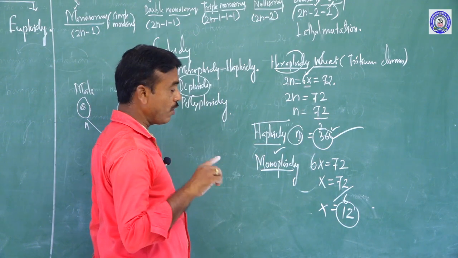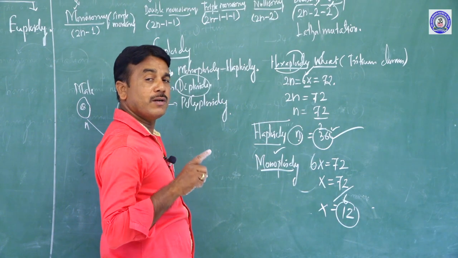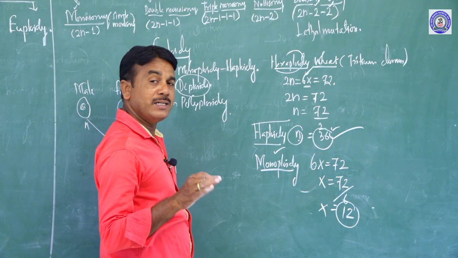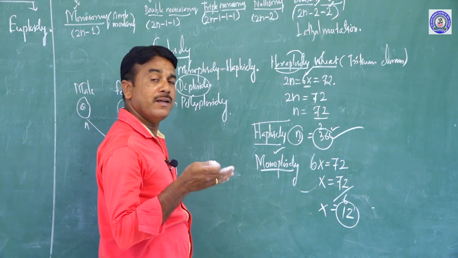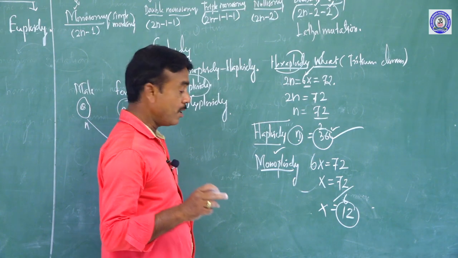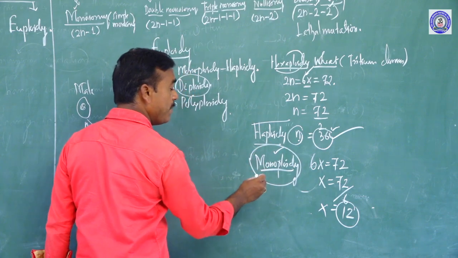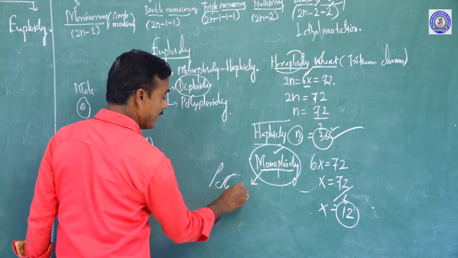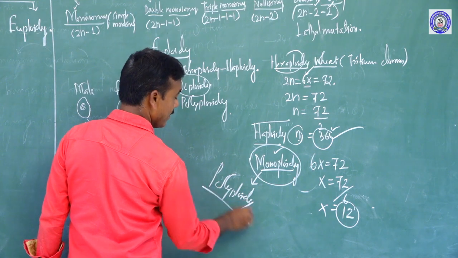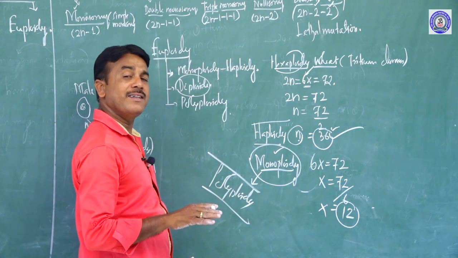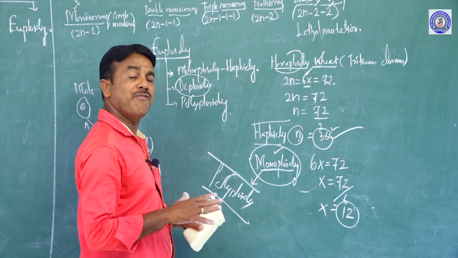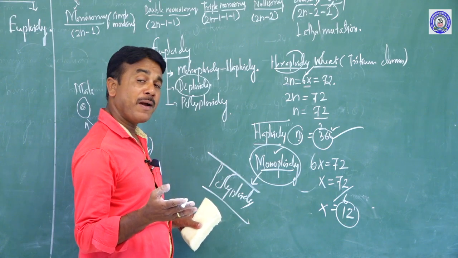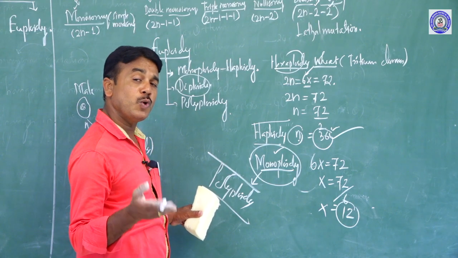Each and every organism has haploidy and diploidy regularly in all generations, but monoploidy may occur only in polyploidy conditions. There is no other way for monoploidy to form, whereas diploidy and haploidy happen repeatedly from one generation to the next.